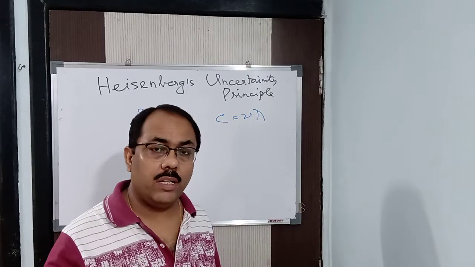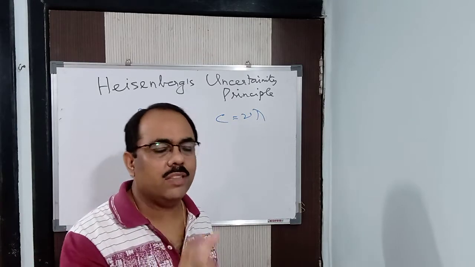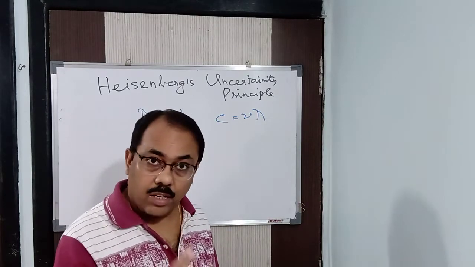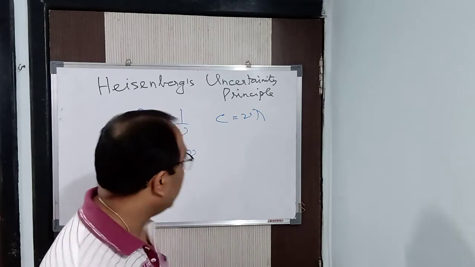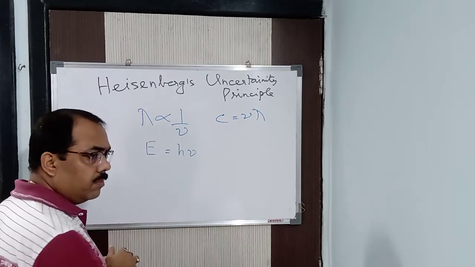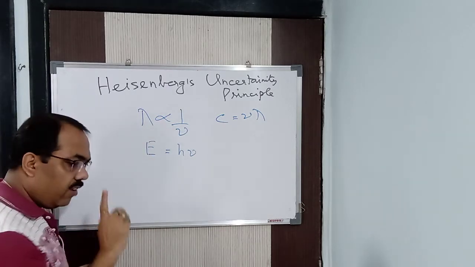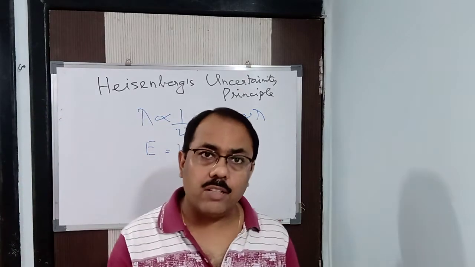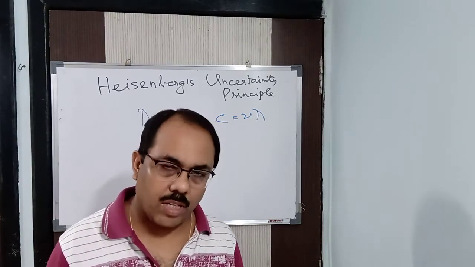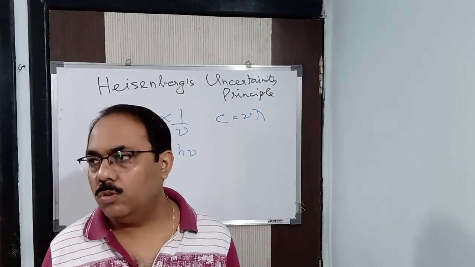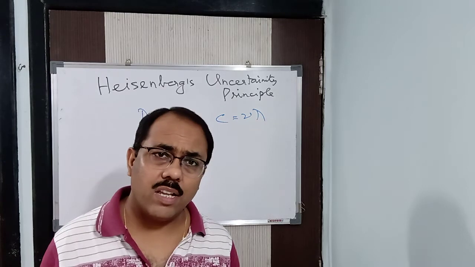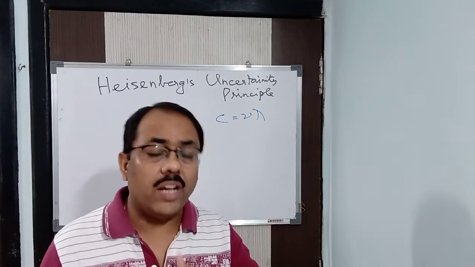Alright, due to which what will happen? The electron will change its position. That is what happens with shorter wavelength, like the sun's rays or any other light rays, because they have shorter wavelength. Why did I say this particular one? Because you may ask, sir, if it's a shorter wavelength, then what will happen? Fine, shorter wavelength means nu will be more. If nu is more, then E will be more. The energy acquired by the electron will be more, and hence it will change its position rapidly, because momentum is going to change rapidly. Clear? So in this way, we cannot use shorter wavelength, like sun's energy or white light energy, for that particular purpose.